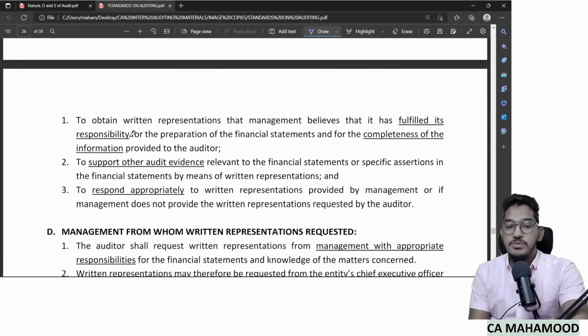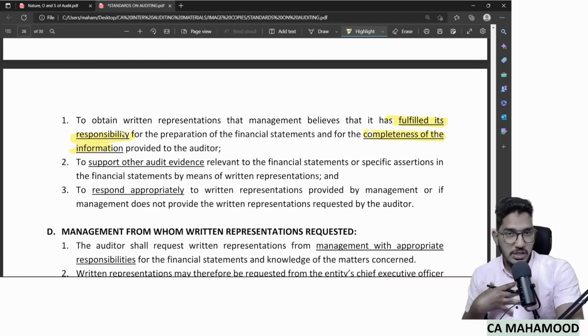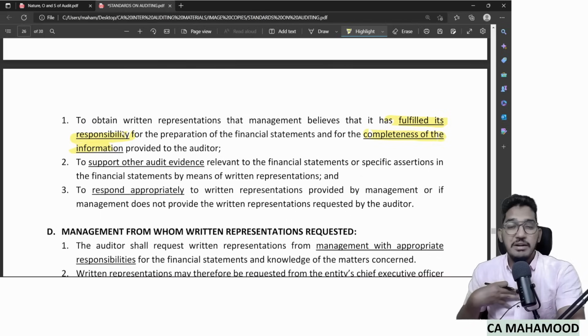If you observe, the objectives of the auditor are to obtain written representation from whom? From the management, that they believe that they have fulfilled their responsibility for the preparation of financial statements, and also they have completely provided the information to the auditor. Every management should give this written confirmation. Sir, we fulfill our responsibility for preparation of financial statements. We have completely provided the information to you. We did not hide anything from you. Ask the management to give written confirmation. This is mandatory.